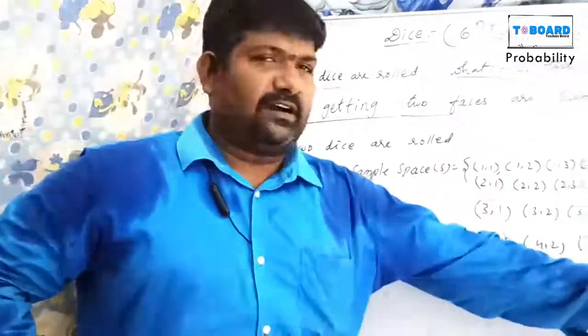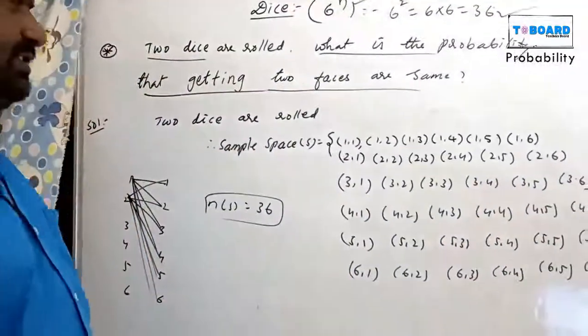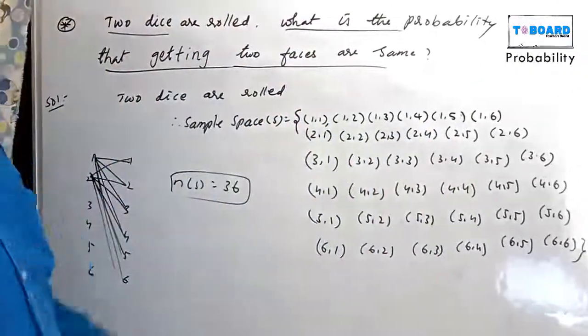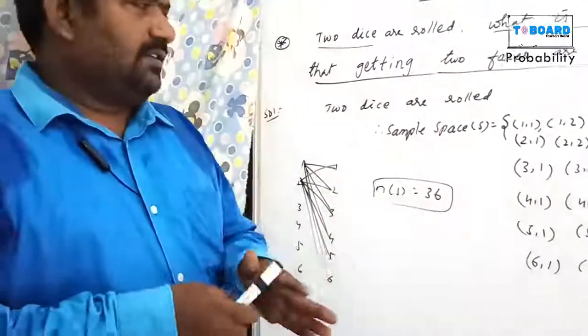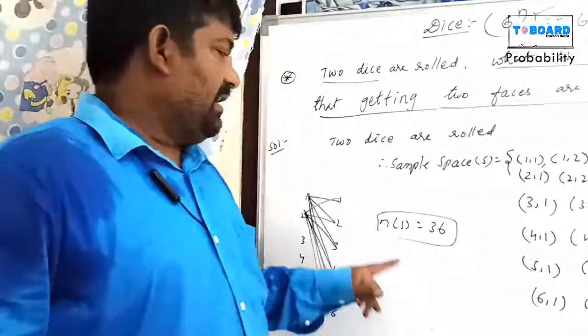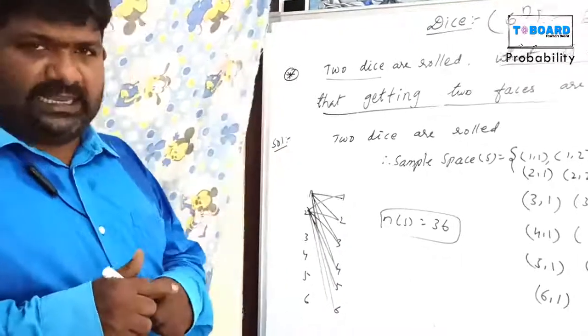Total 6 comma 6 chances. Suppose you throw 2 dice; in these 36, any one chance will compulsorily come. So n of S equals 36.